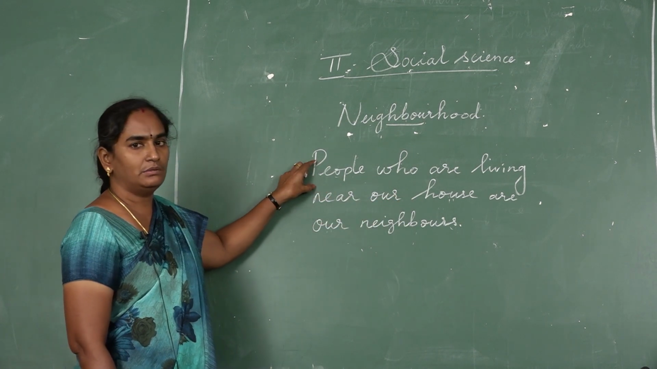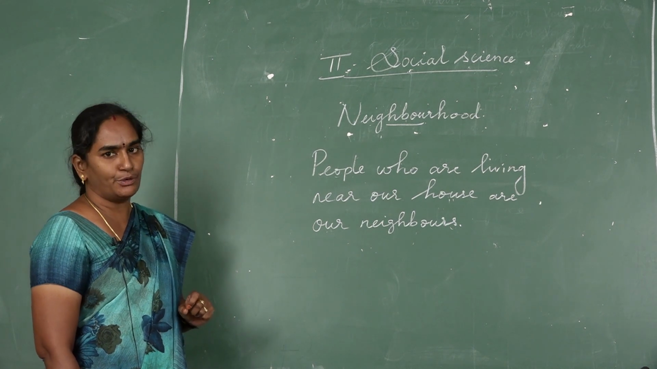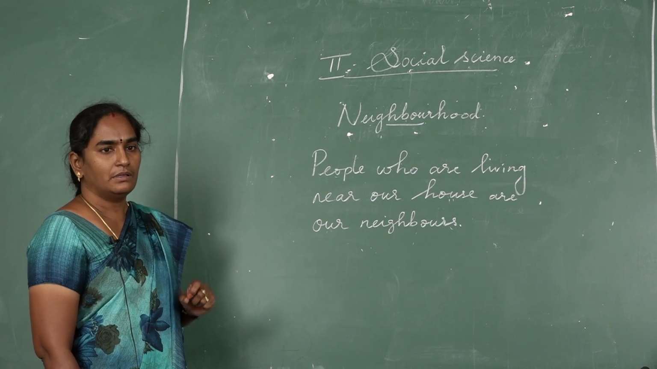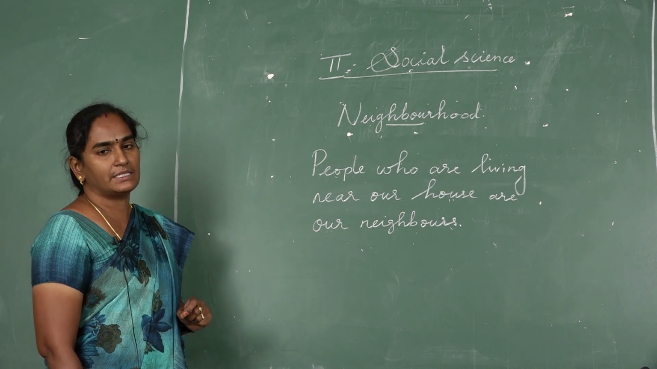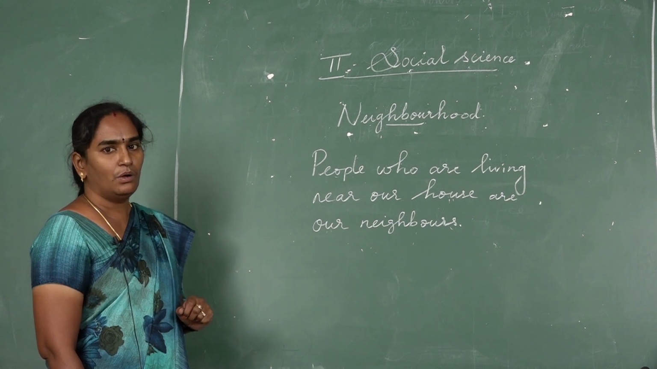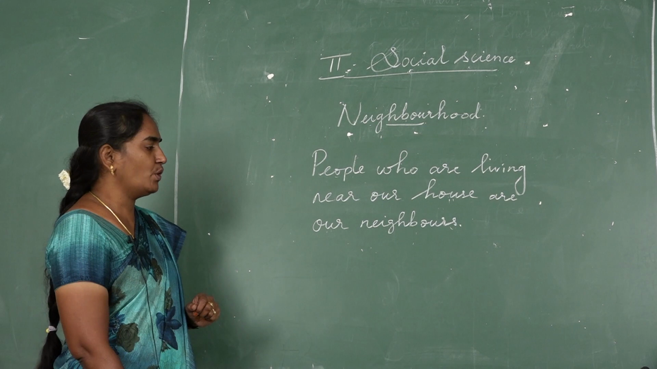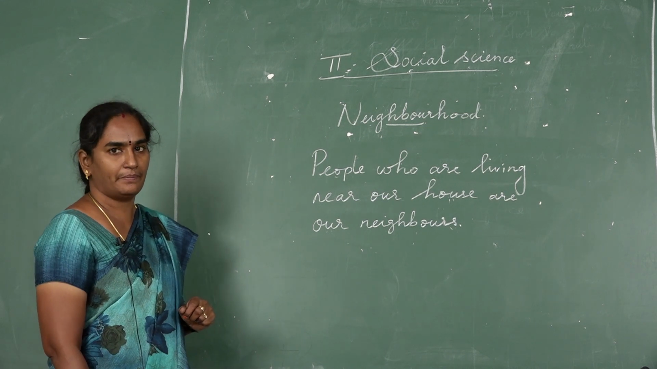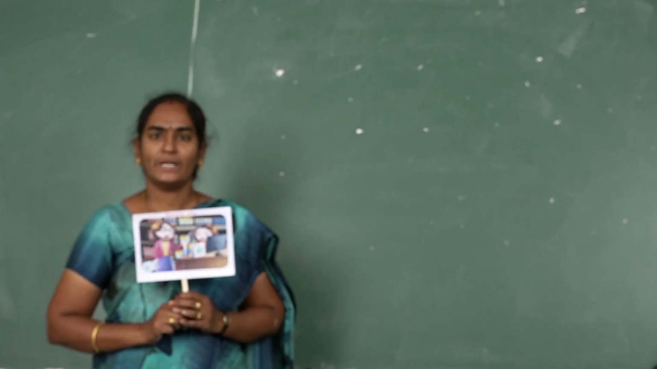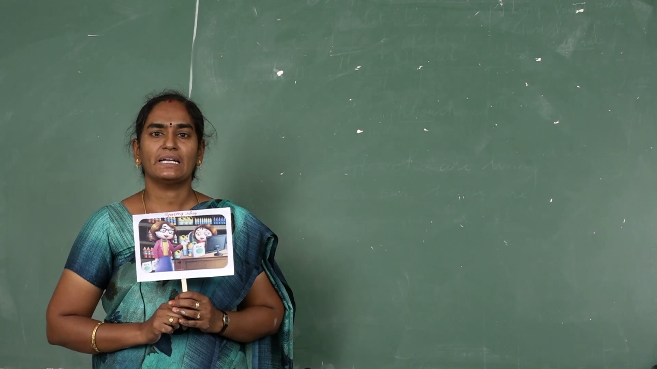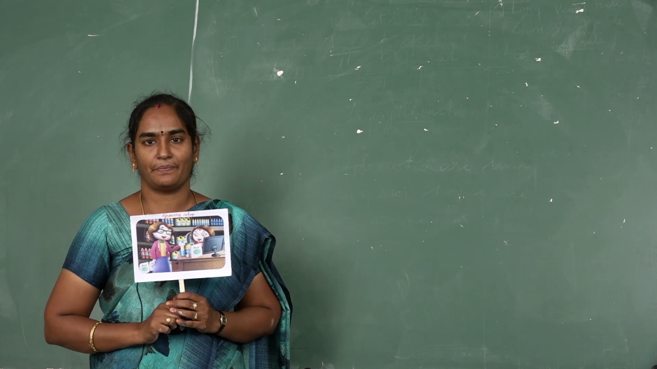The people need some services in their day-to-day life. Some neighborhood places give those services to the people. What are the services in the neighborhood? We want to see now one by one. Today, first we want to see the market. What is market? Market is a place we can buy and sell things.